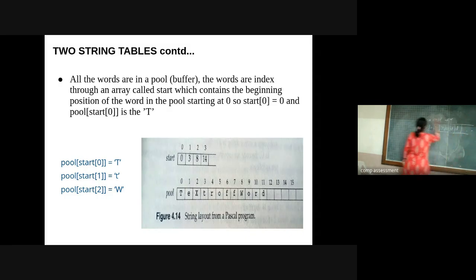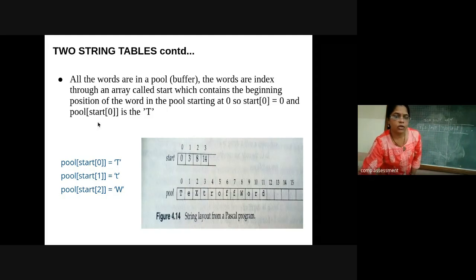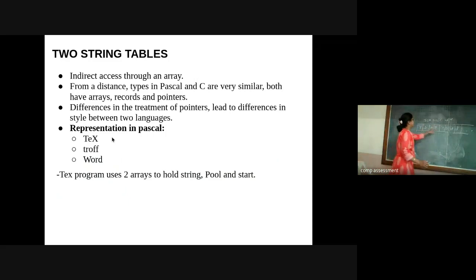These three strings, which are shown on the slide, are text, prod, and the last one is word. Any string you can take; the only thing is how it will be represented in a Pascal and in a C program.